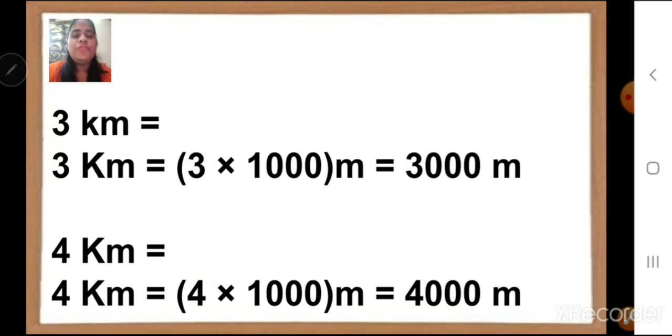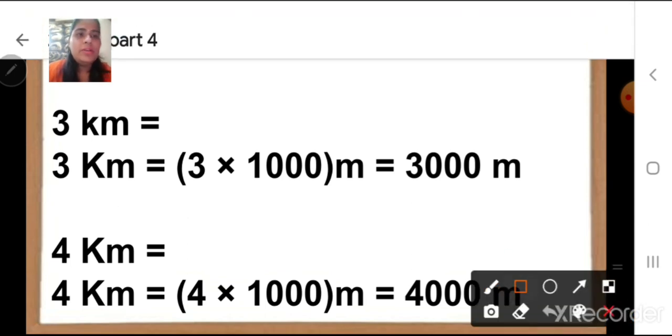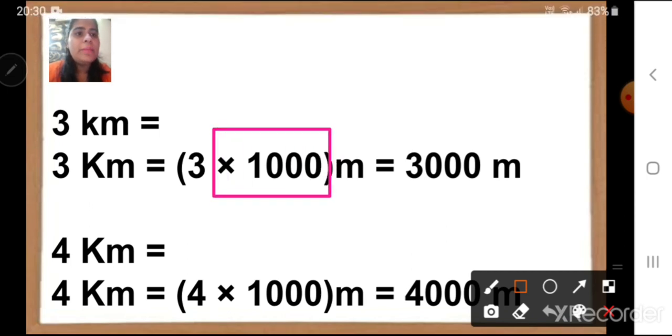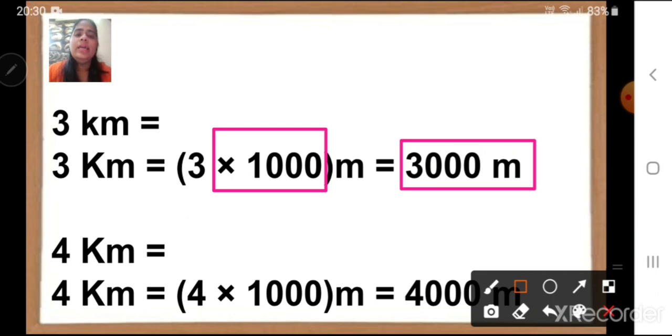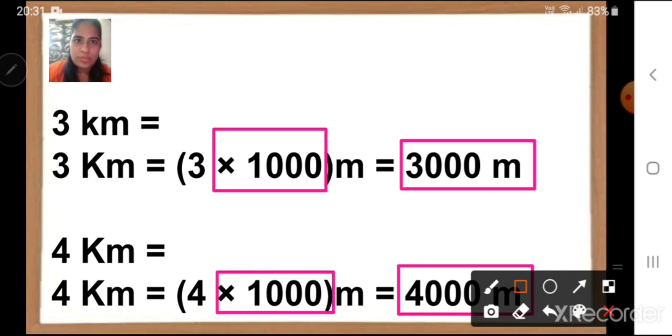Now if I want to find for 3 kilometers, the same way I am going to multiply by 1000 and I will get my answer as 3000 meters. So 3 kilometers is equal to 3000 meters. 4 kilometers is equal to 4000 meters. How did we get it? By multiplying by 1000.